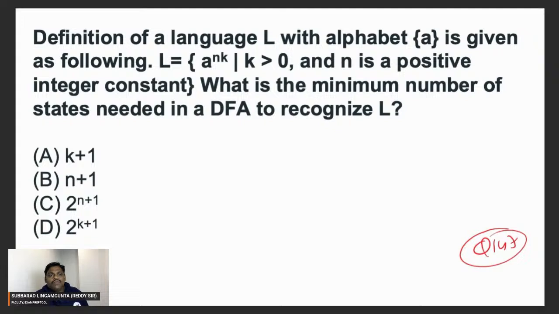If you try the DFA, you are going to get n plus 1. N value 4 means 5 states. N value 10 means 11 states. Please check. The answer is the second option. I think everyone knows this. Let's go to the next problem.